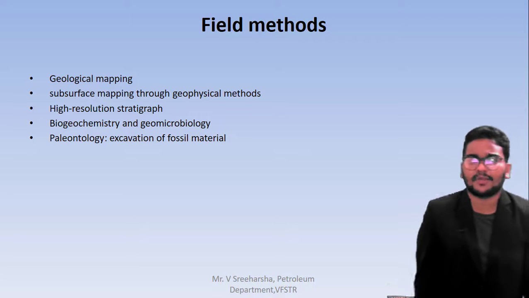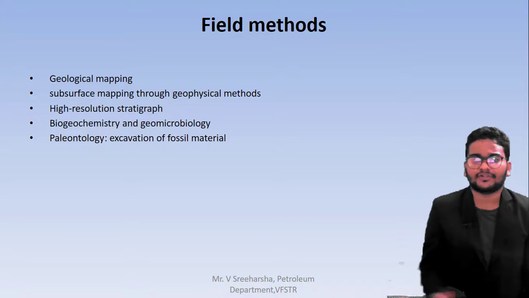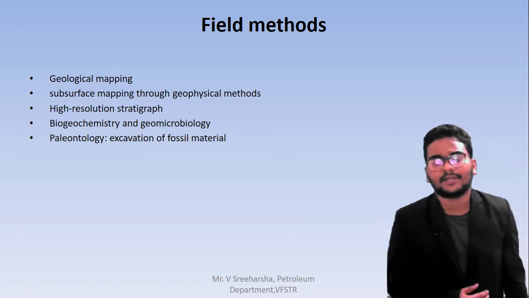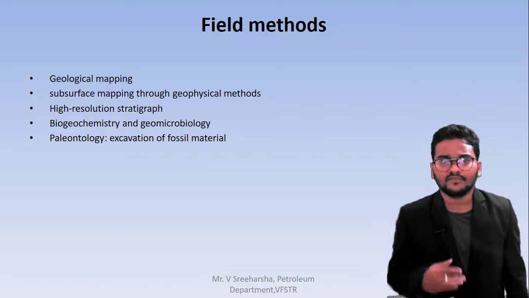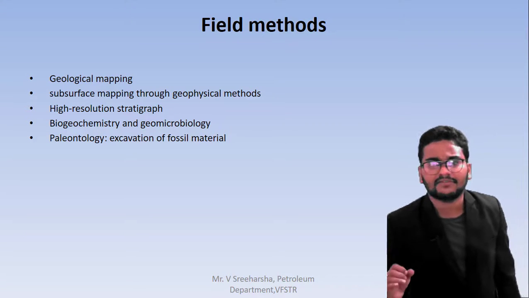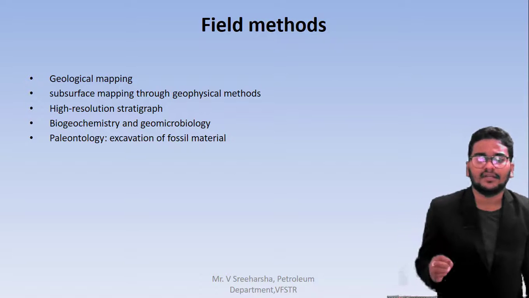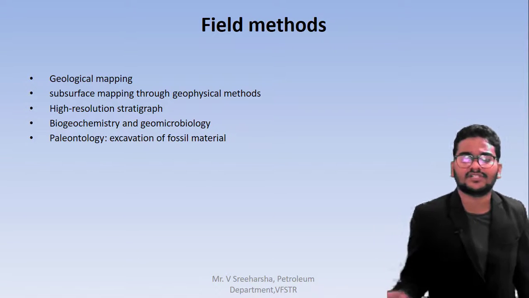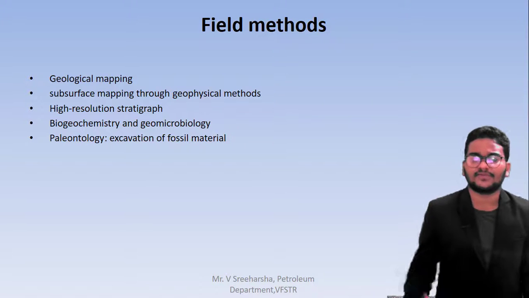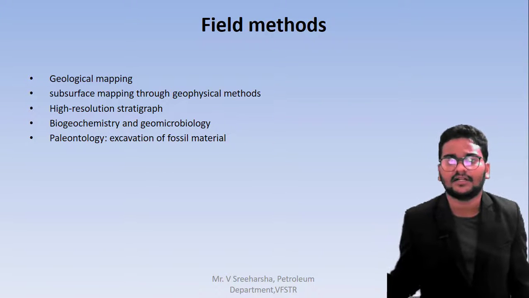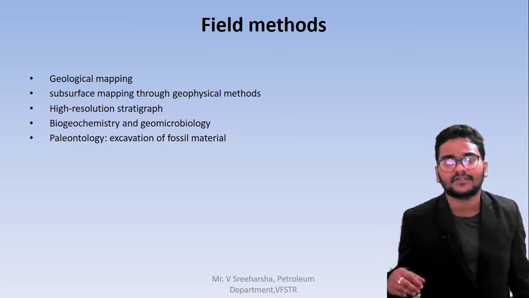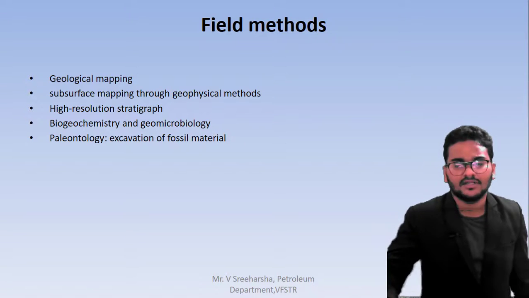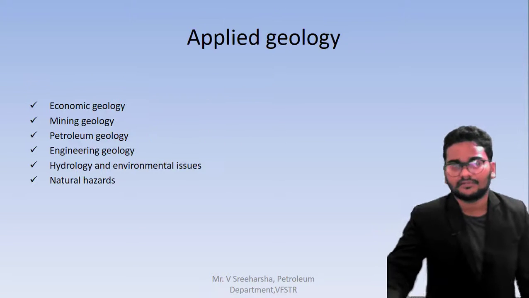geochemistry and geomicrobiology. By using the microbes and according to the chemistry, we can decide, according to the particular bacteria which is present there, that this belongs to a particular area. Then paleontology, which means the study of fossils, the different types of fossils which are there inside. By using carbon dating or relative dating, we will understand and go through that. So what are the different types of applied geology?